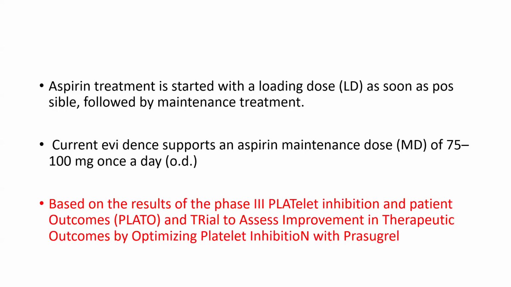Aspirin treatment is started with a loading dose as soon as possible, followed by a maintenance dose. Current evidence supports an aspirin maintenance dose of 75 to 100 mg once a day. Based on the results of the PLATO trial, platelet inhibition and patient outcomes, and the TRITON trial, to assess the improvement in therapeutic outcome by optimizing platelet inhibition with prasugrel.